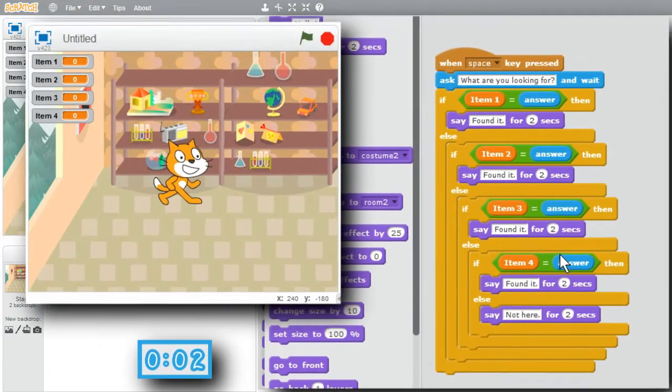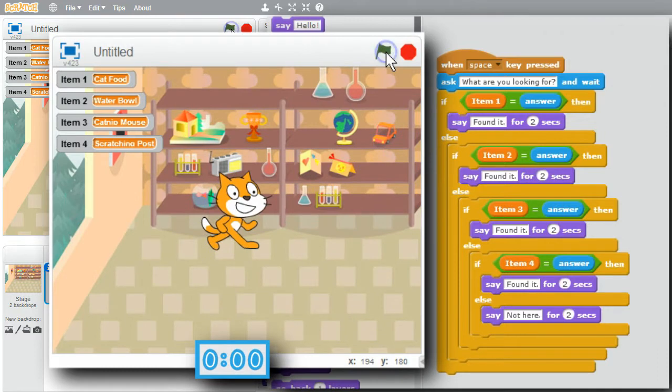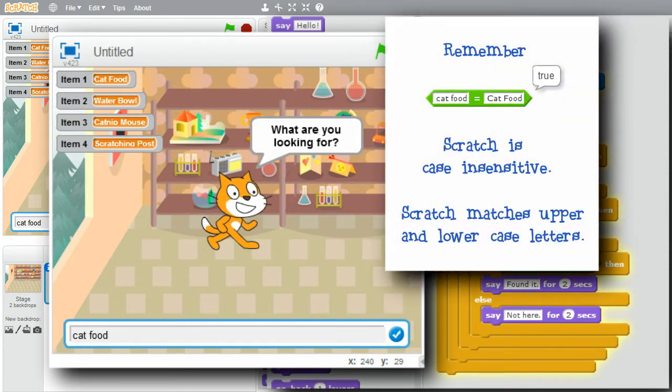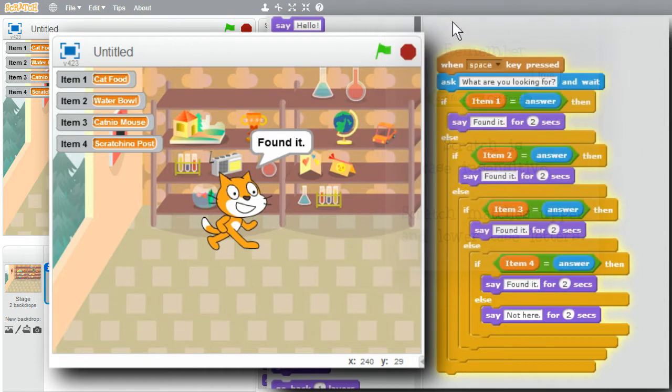Program's ready to run. Click on the green flag. Item 1, 2, 3, and 4 initialized. I'll see if I can find some of the items now. Press the space bar. I'll enter cat food. Remember, Scratch matches upper and lowercase characters. I don't have to have a capital C and a capital F to match. I'll hit enter. Found it.